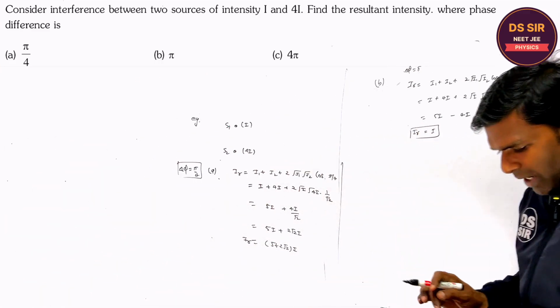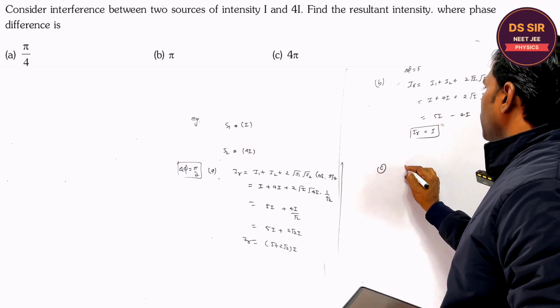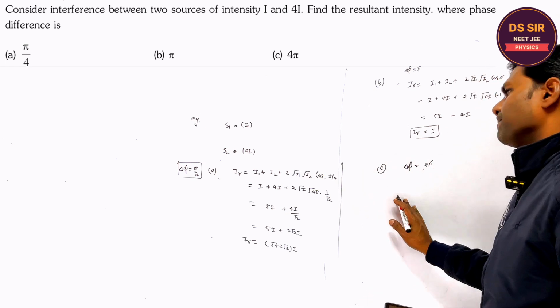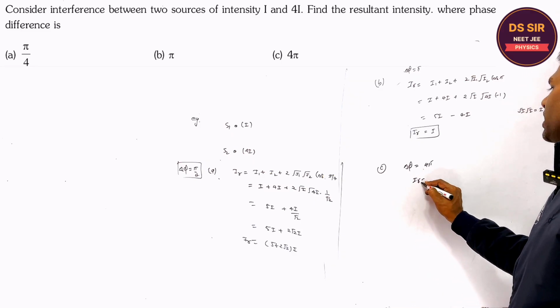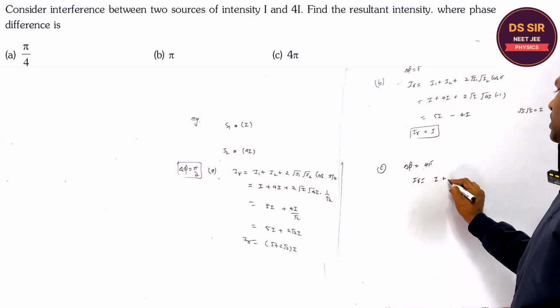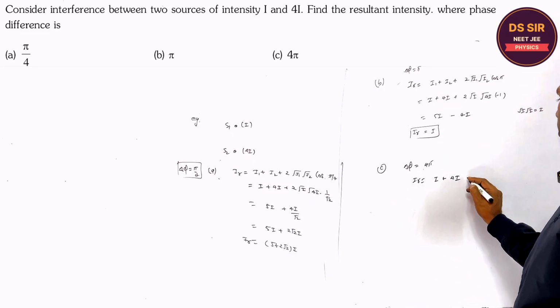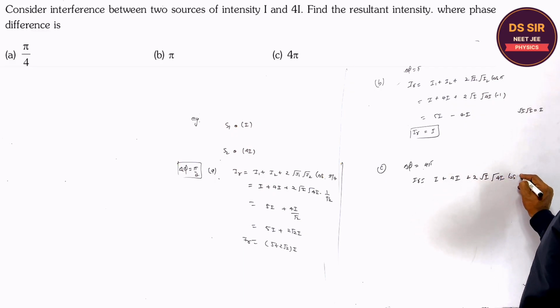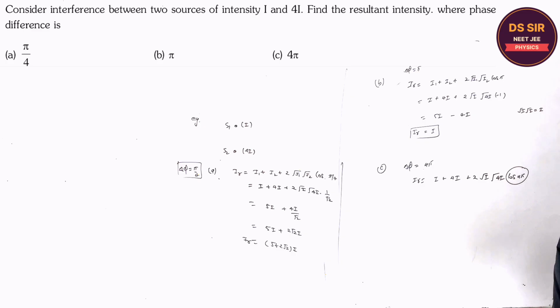And what is part C? Please tell. In part C, the phase difference is 4 pi. So the resultant intensity is I plus 4I plus 2 root I root 4I into cos 4 pi. Now cos, it is 4 pi or not? Yes, sir.